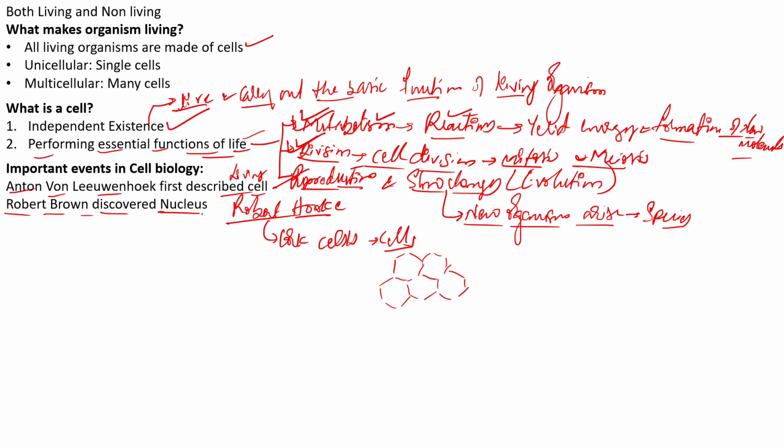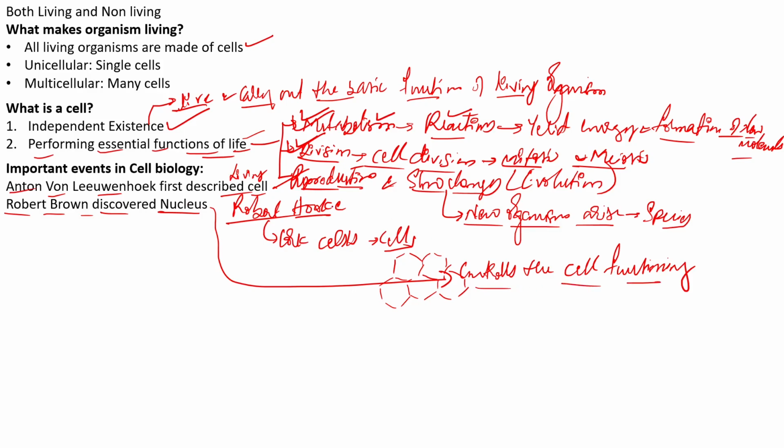The nucleus mainly controls the cell functioning, and we classify the types of cells based upon the presence or absence of the nucleus.